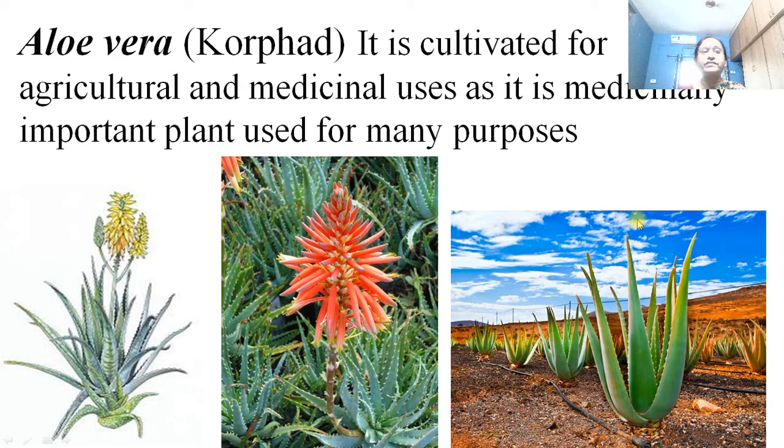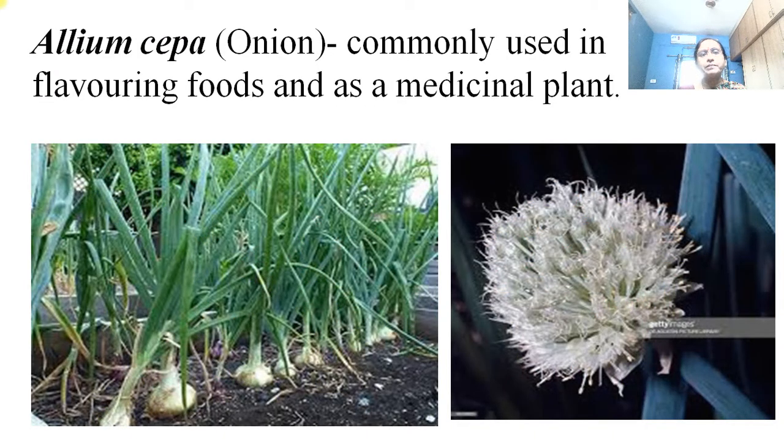It is cultivated for agriculture and medicinal uses, as it is a medicinally important plant used for many purposes. Then Allium cepa is commonly called onion in English, commonly used in flavoring food, and as a medicinal plant also. It is patch or onion.